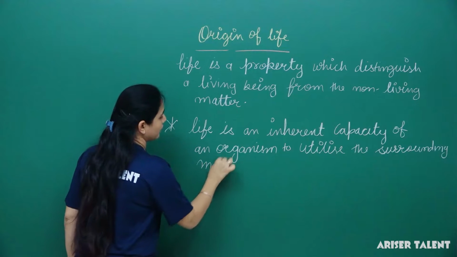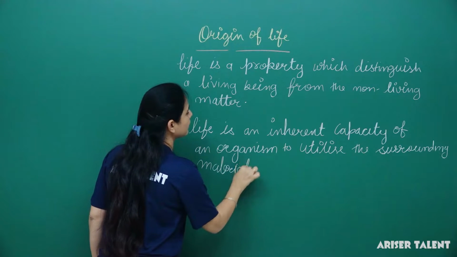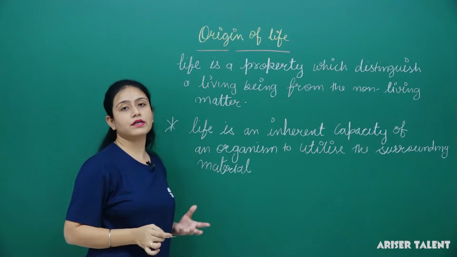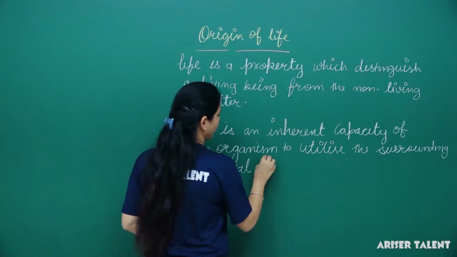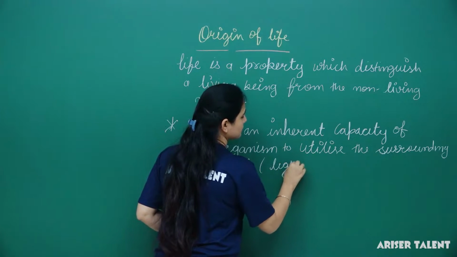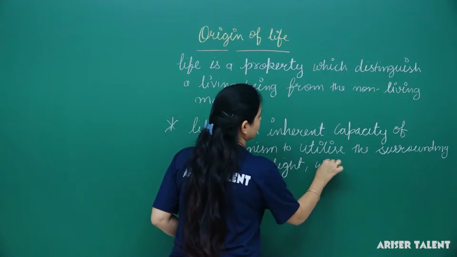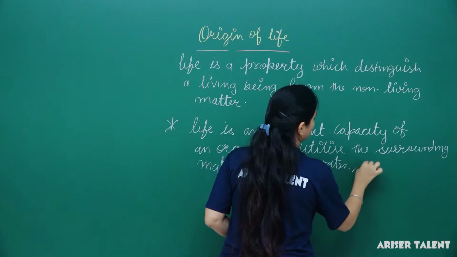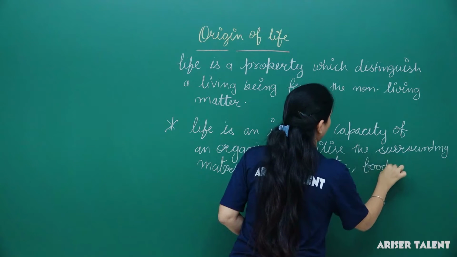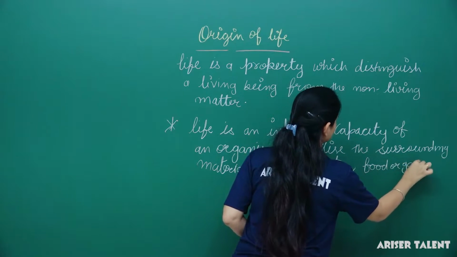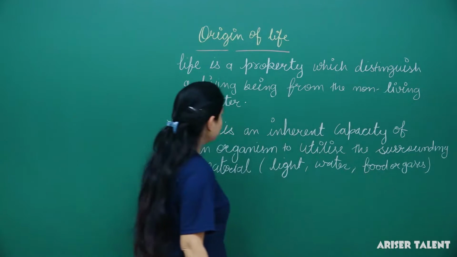What are the surrounding materials which are present in our environment? These are light, water, air and food, or gases.